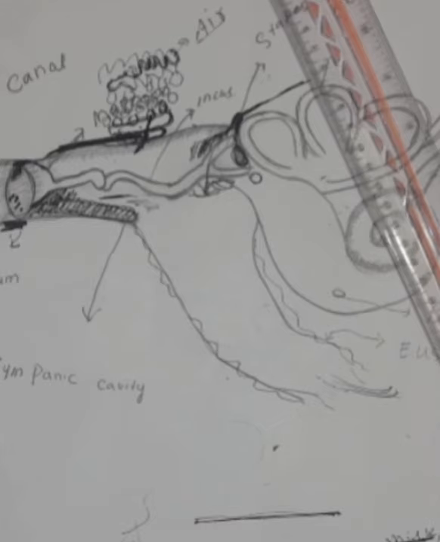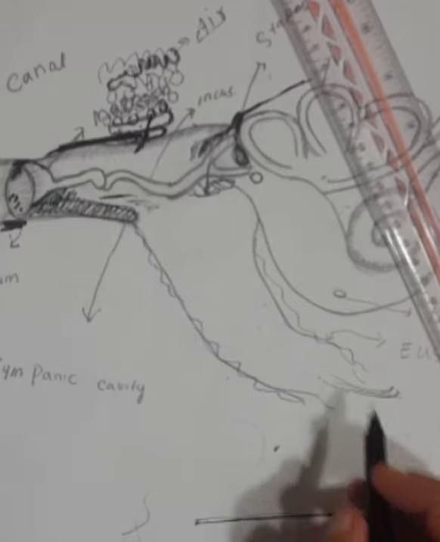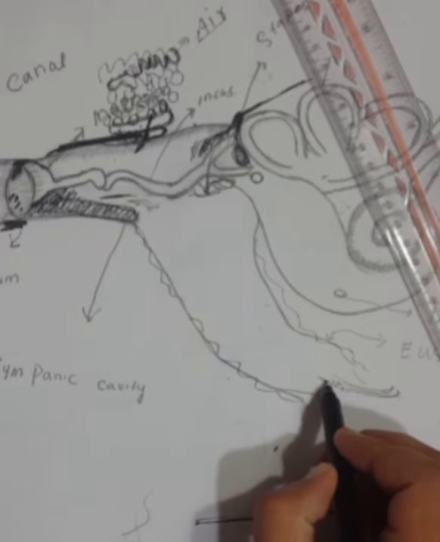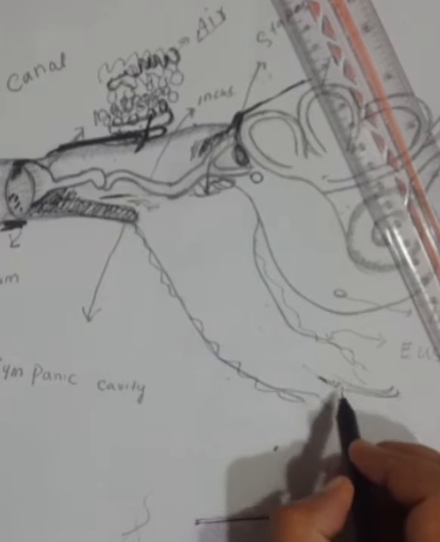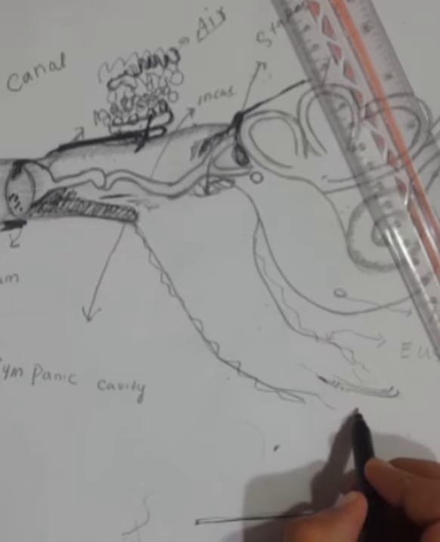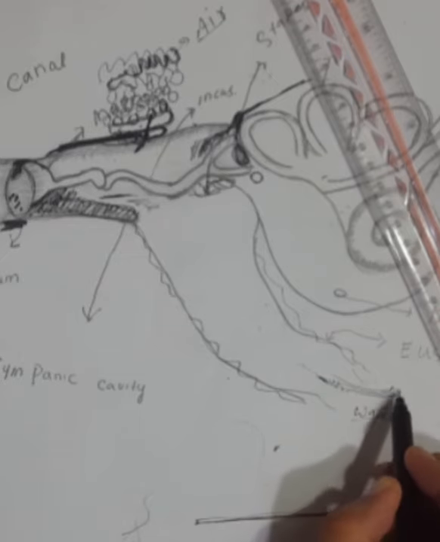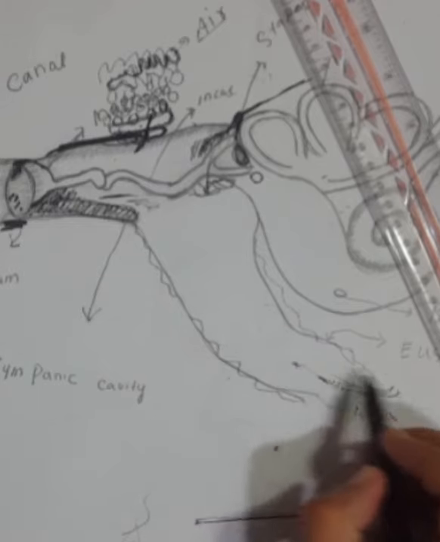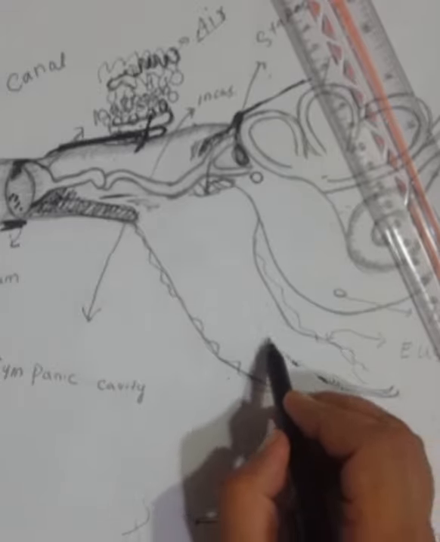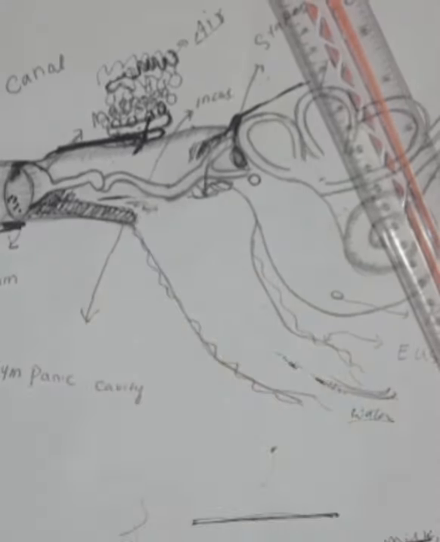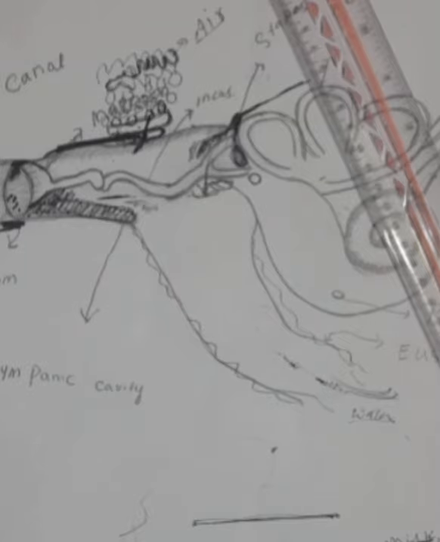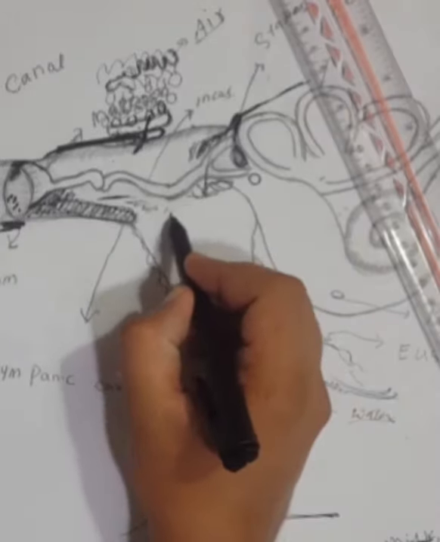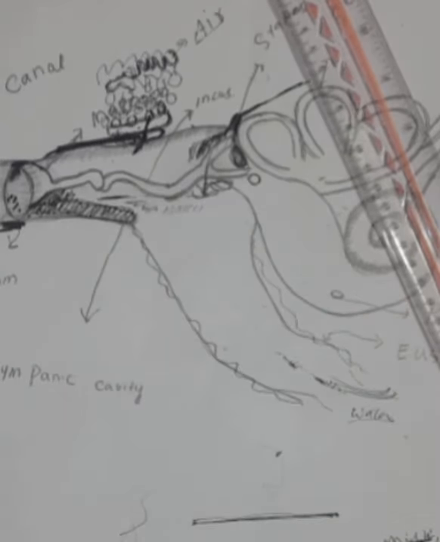The third cause of acute suppurative otitis media is swimming or diving. When we are swimming or diving, the water can enter through the nose and nasopharynx, then go to the eustachian tube and into the middle ear. The water may contain bacteria, or even only water can also infect the middle ear.